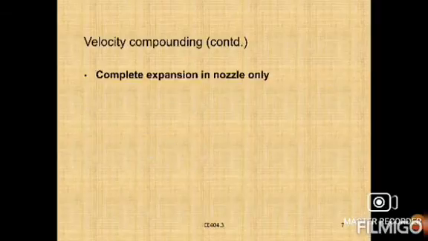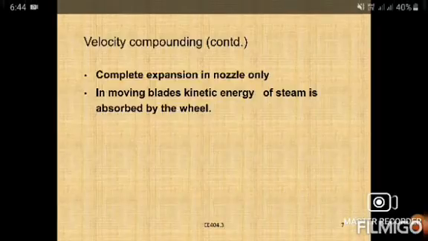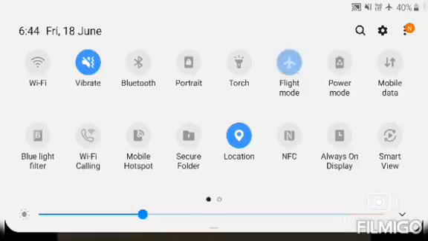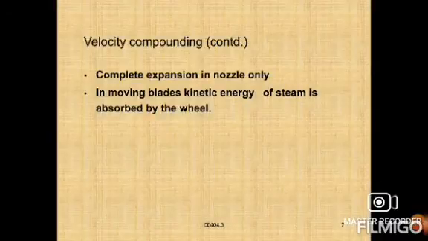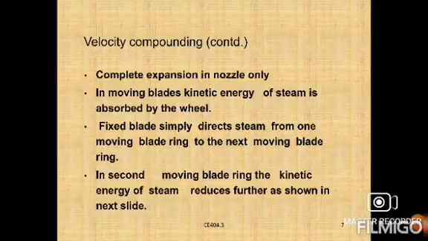Right, in this connection what will happen? The complete expansion happens in the nozzle only. In the moving blades, the kinetic energy of the steam is absorbed by the wheel. The fixed blade simply directs the steam from one moving blade ring to the next moving blade ring. In the second moving blade ring, the kinetic energy of the steam is reduced further.